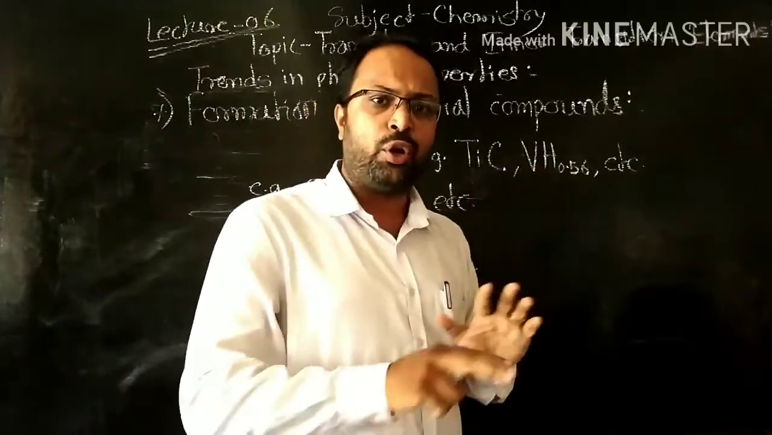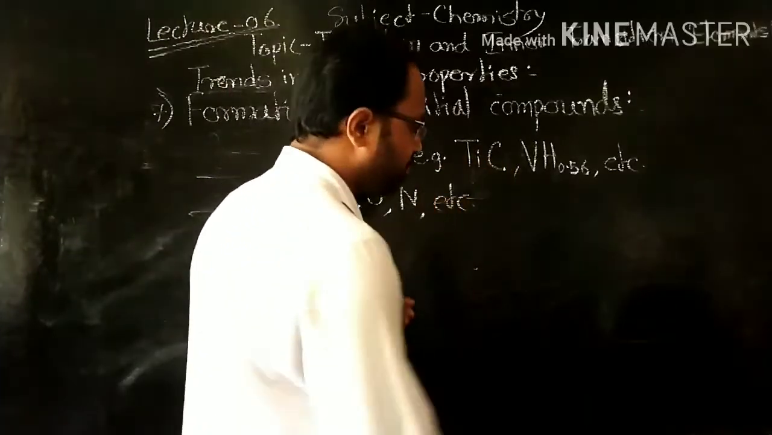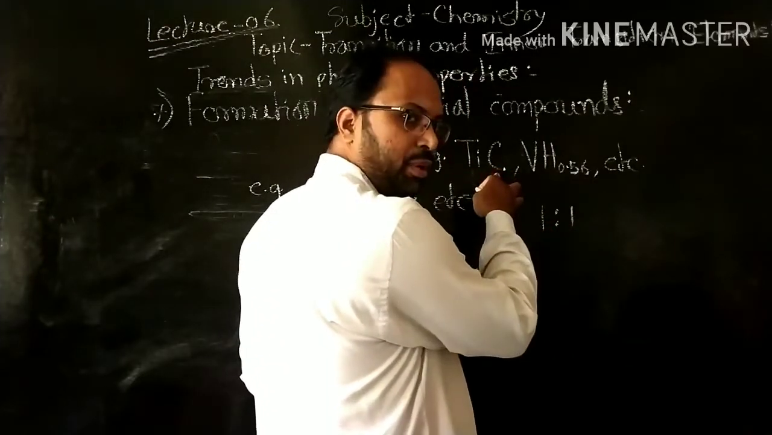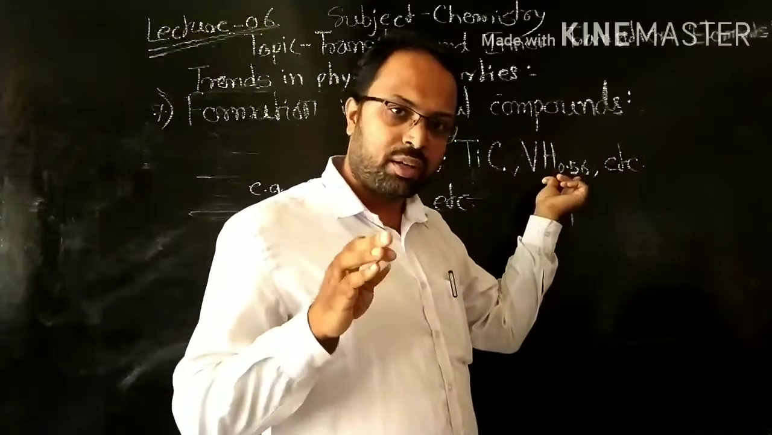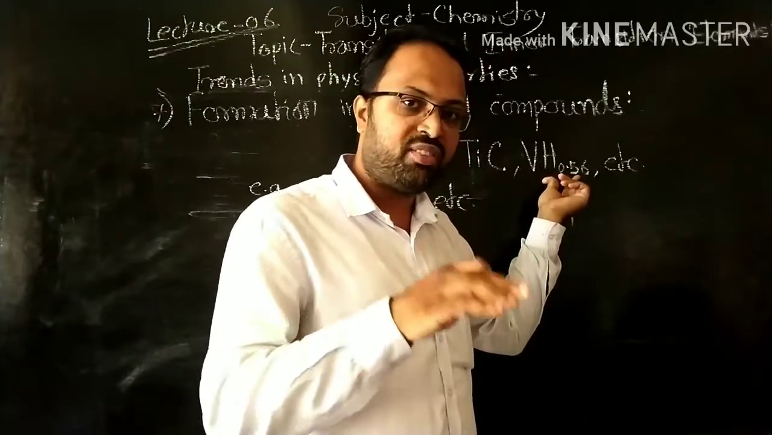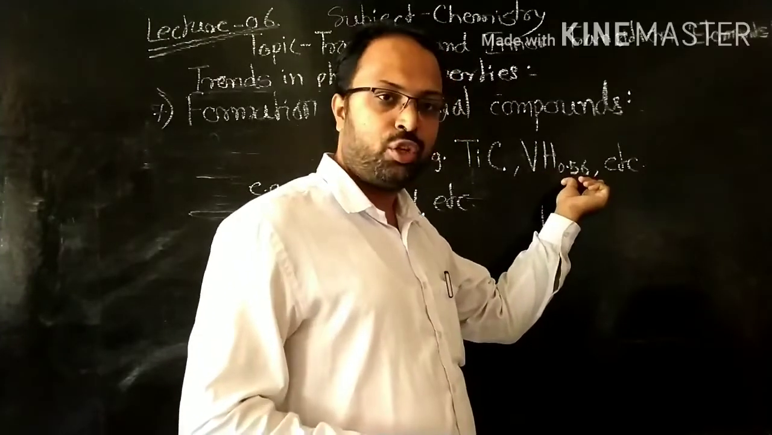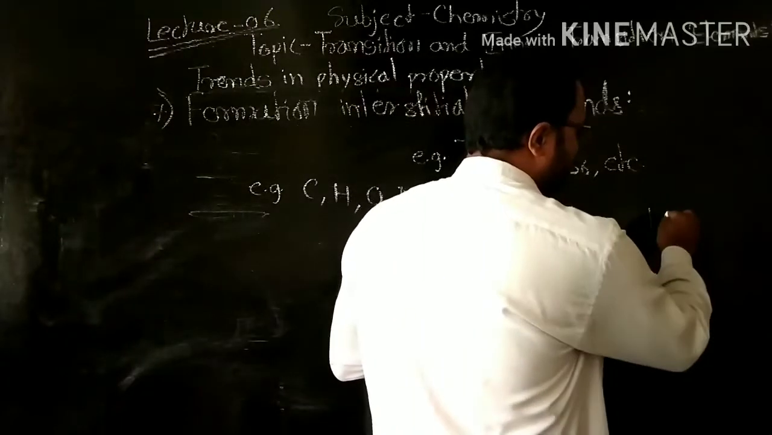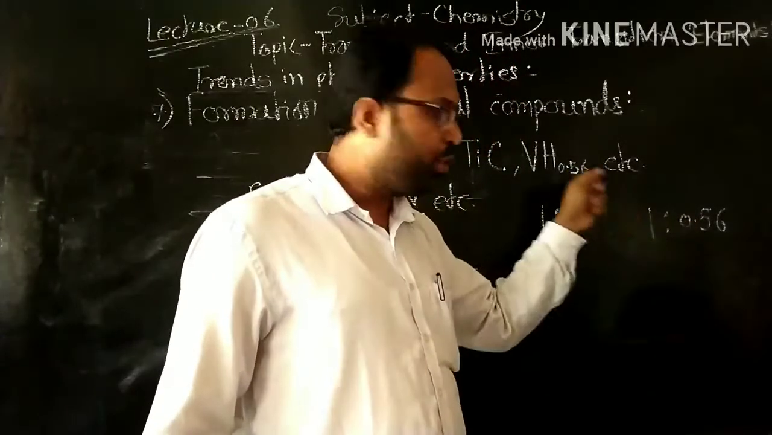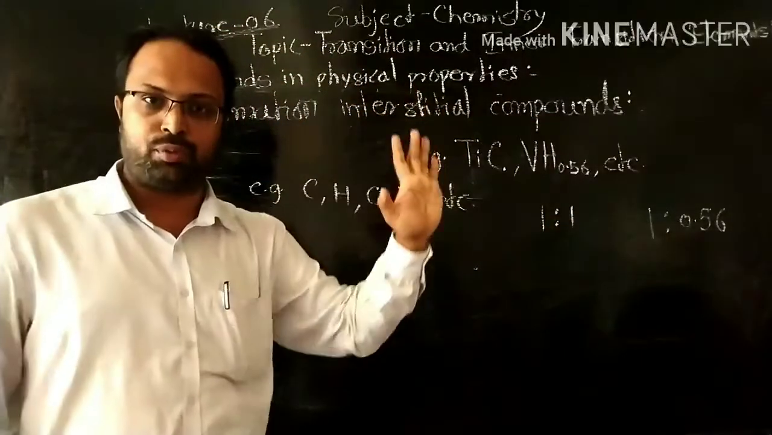These compounds are non-stoichiometric. Stoichiometric means the compound has a fixed ratio like TiC, that is 1:1, one atom of Ti, one atom of carbon. But usually these compounds are non-stoichiometric. Not always, but in some cases they are non-stoichiometric, because with the formula VH0.56, the ratio is 1:0.56.